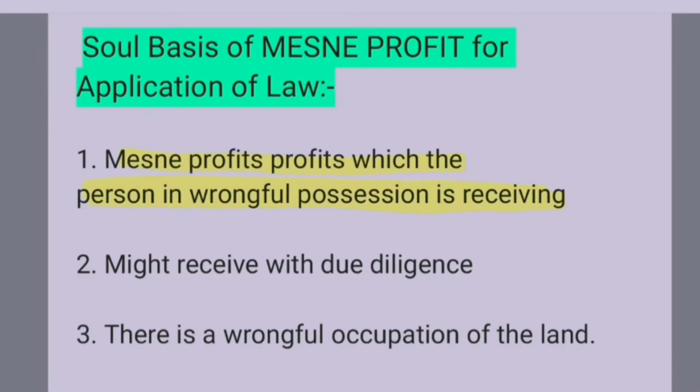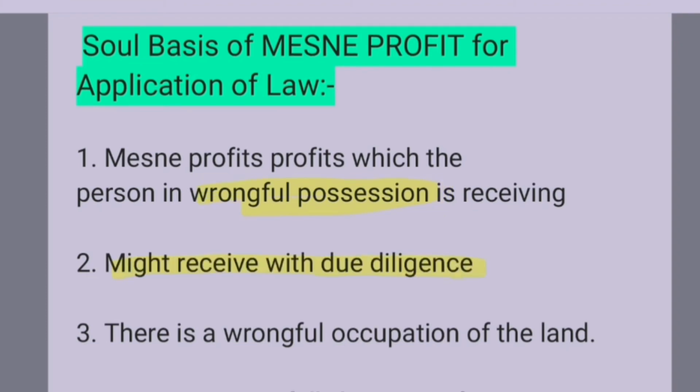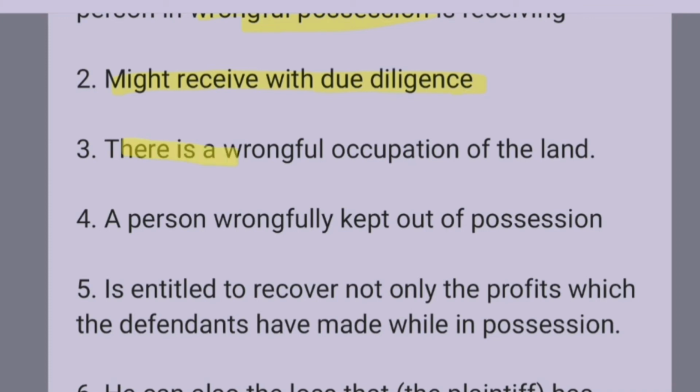Now let's move to the sole basis of mesne profits for application of law. That means what are the criteria that should be fulfilled by the person who is going to file a case regarding mesne profits. Number one, there should be a wrongful possession, and the person who is in wrongful possession is gaining profit. Third point, there should be a wrongful occupation of the land. As I told you in the illustration, it was X who was holding the property wrongfully.